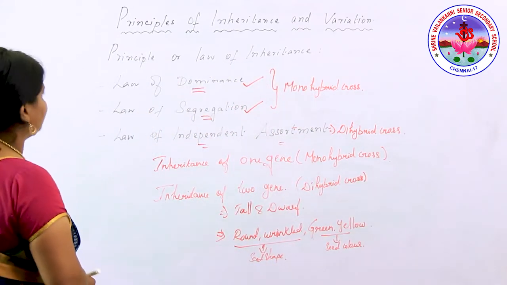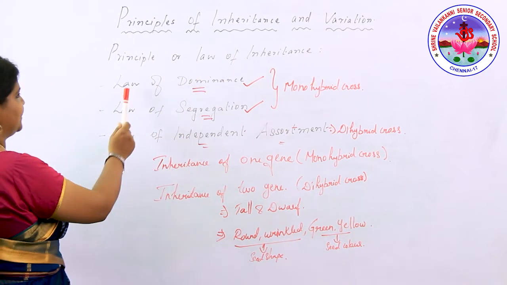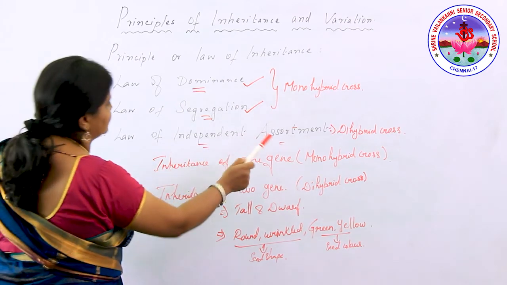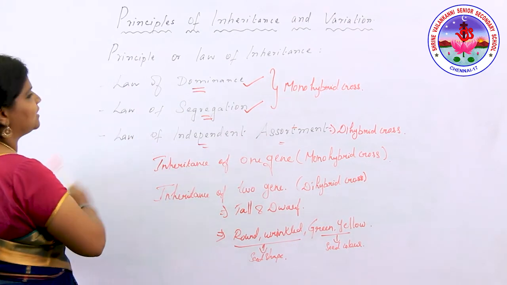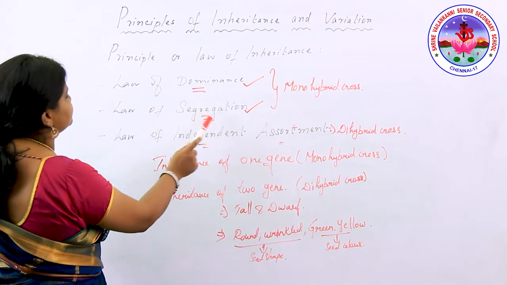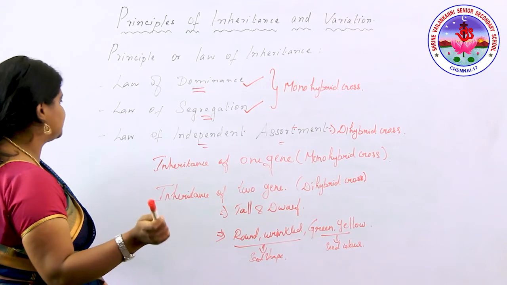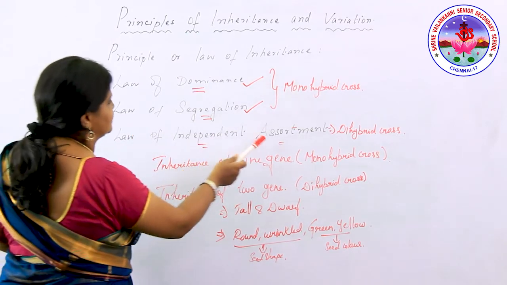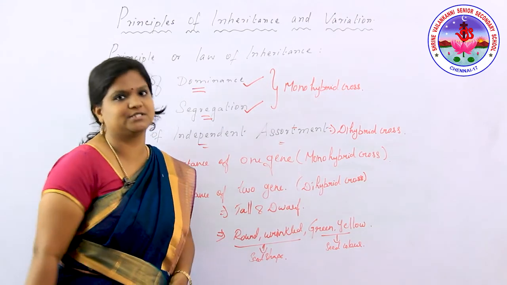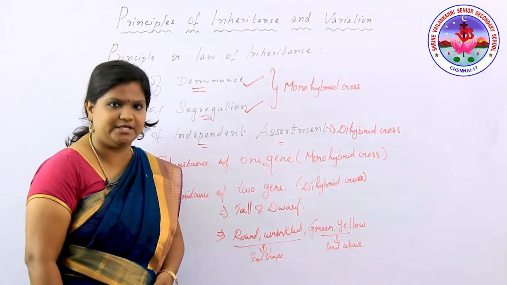Quick recap. The principles of law of inheritance are of three types: law of dominance, law of segregation and law of independent assortment. These three laws are again divided into two types. The law of dominance and law of segregation come under monohybrid cross, the inheritance of one gene, and the law of independent assortment comes under dihybrid cross, where there is the involvement of two genes. The monohybrid cross and dihybrid cross we are going to study in detail.